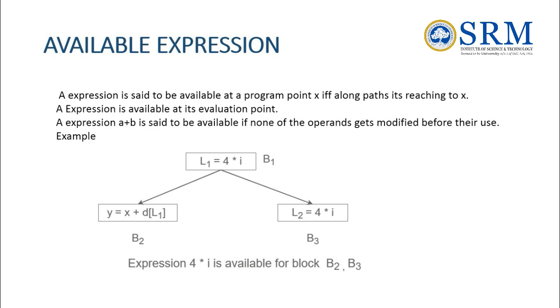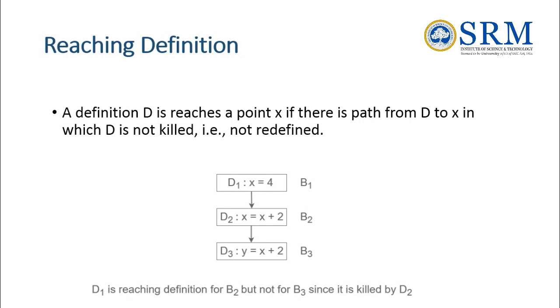In B1 we have 4 star i, so L2 is equal to 4 star i, but that value L1 can be used in B2. The expression 4 star i is available for the blocks B2 and B3 from B1. Then the reaching definition: here D1 is a reaching definition for B2 but not for B3 since it is killed by D2.